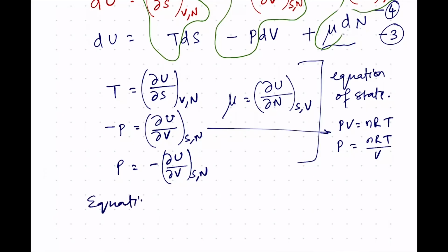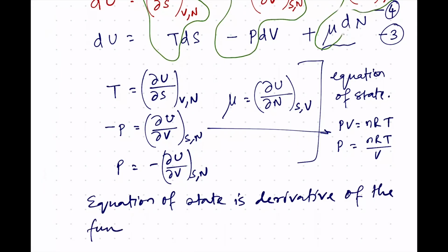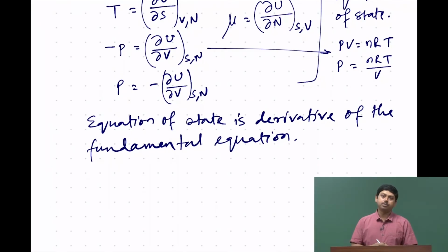So, the fundamental equation has all information about the system. However, when you take a derivative, you lose information.